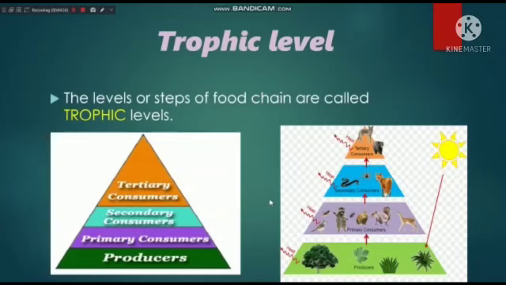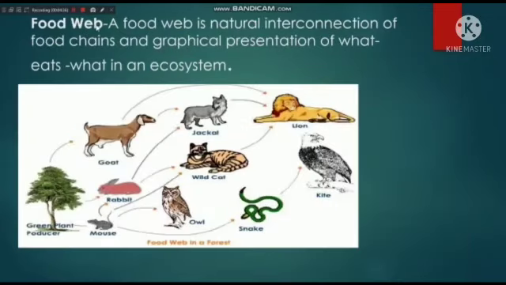Now the next topic is food web. Web means jal. Now what's the meaning of food web? A food web is a natural interconnection of food chains. Like you can see in this image, a plant. A plant is eaten by a goat, and this goat is eaten by a lion. Maybe the same goat can be eaten by a jackal, and the jackal is eaten by a lion.